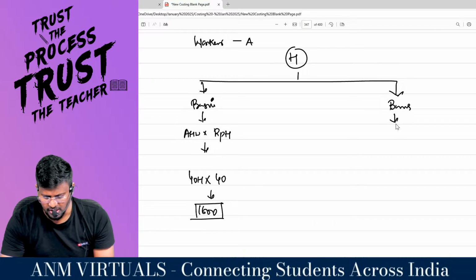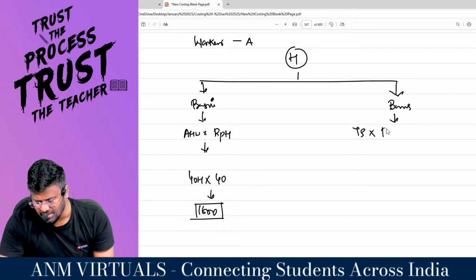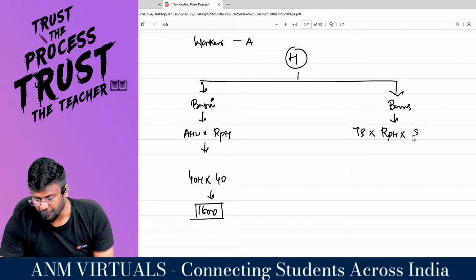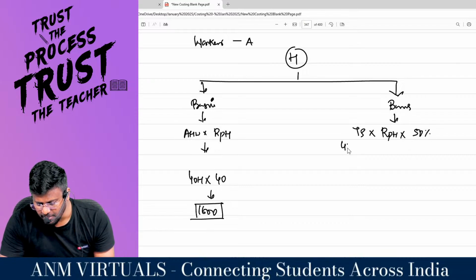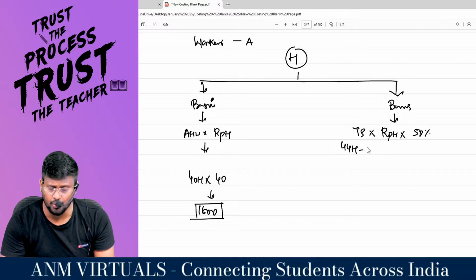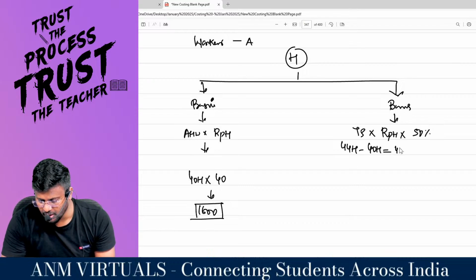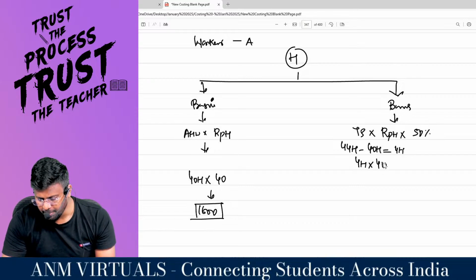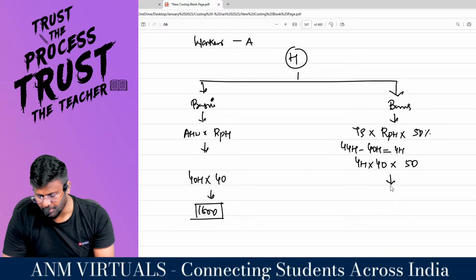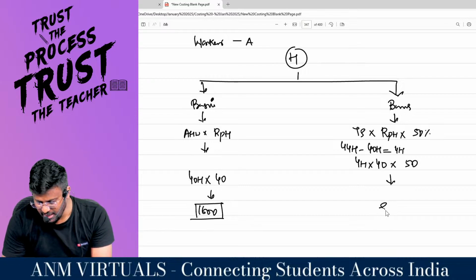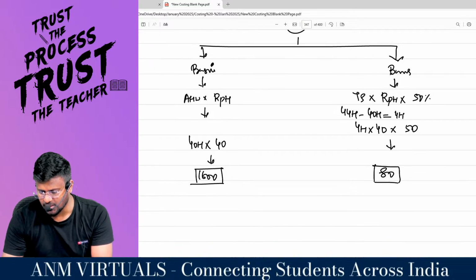Now coming to bonus, which is nothing but time saved into rate per hour into 50%. What is the time saved? Standard is 44 hours, but the actual is only 40 hours. So that is the time saved. 4 hours is the time saved. So 4 hours into rate per hour 40 into 50%. So 4 into 40 into 50% means 80 rupees will be the bonus as per the Halsey.